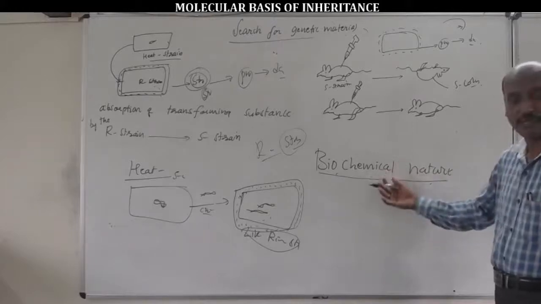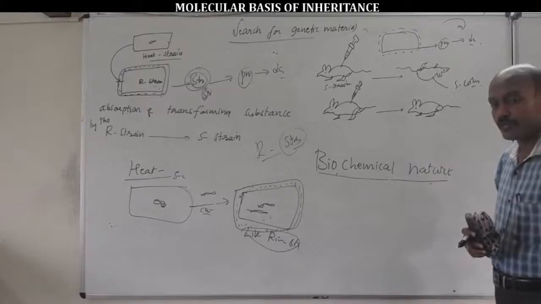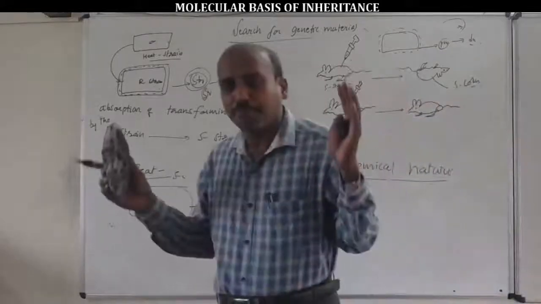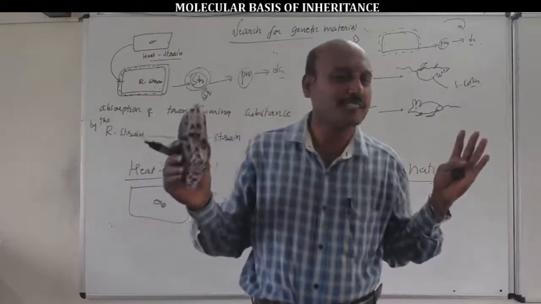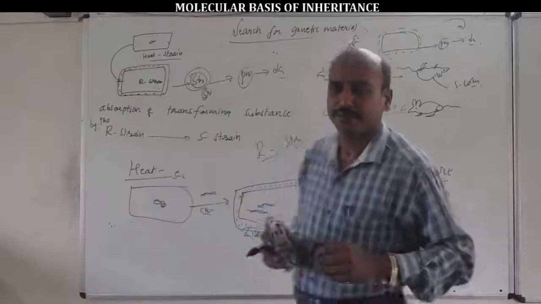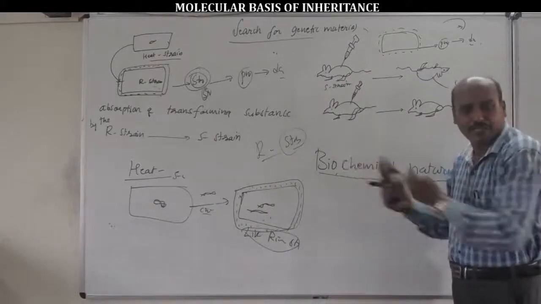For this reason, the second experiment was continued by 3 more scientists. The second experiment, the biochemical characterization of transformation principle experiment, was continued by a group of 3 molecular biologists.